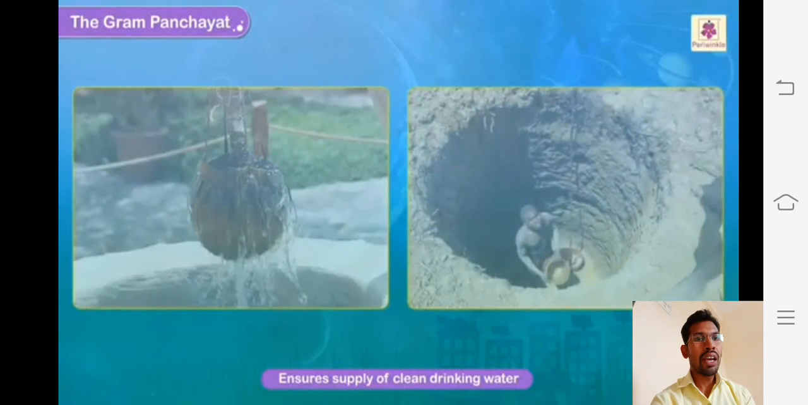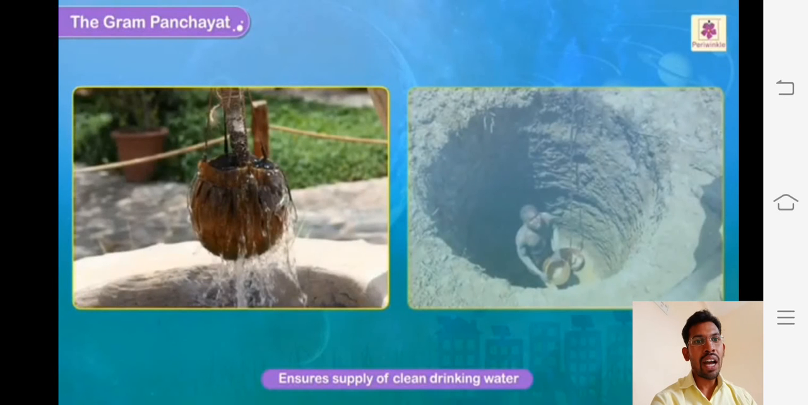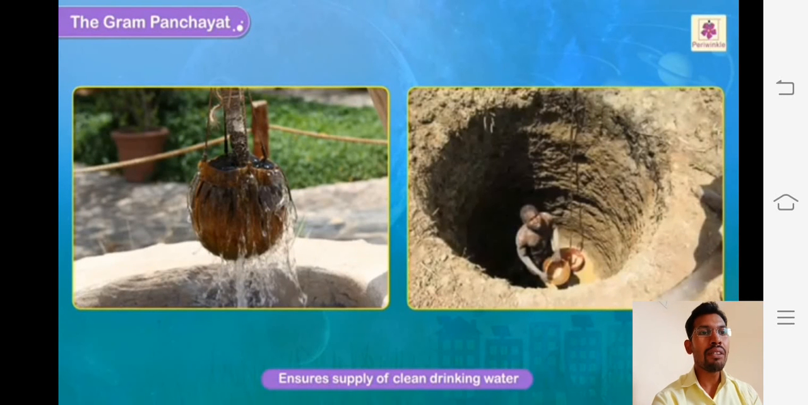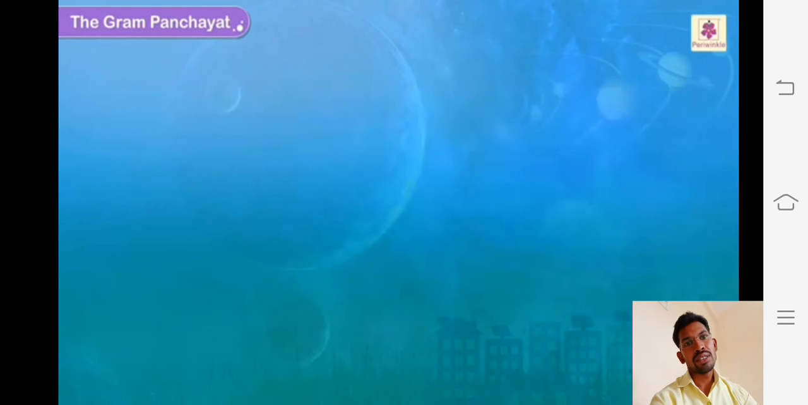Ensure supply of clean drinking water. They have to see that people do not face problems if there is a crisis of water in the village. They have to get these things cleared, which is important for the people. They have to handle these situations carefully. These are the Gram Panchayat's roles.